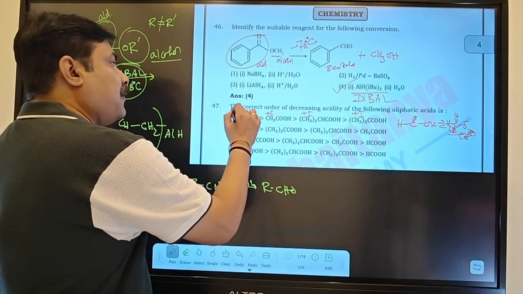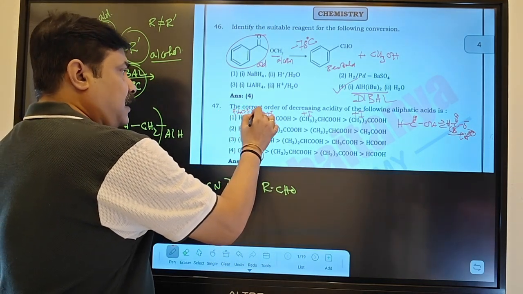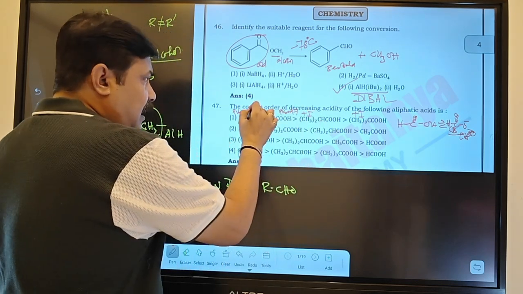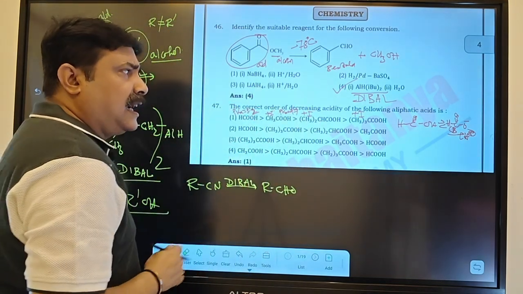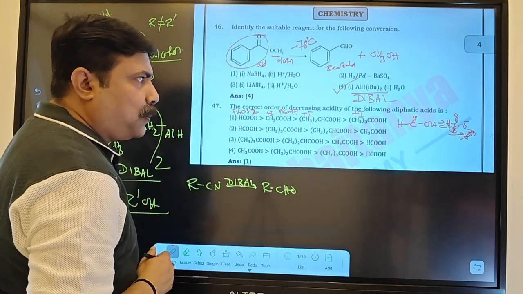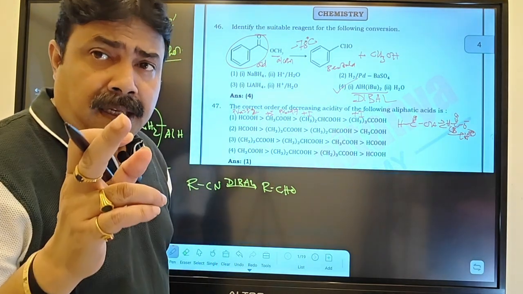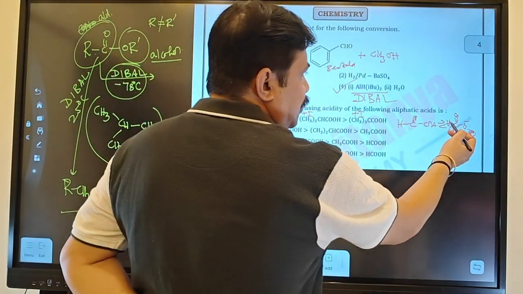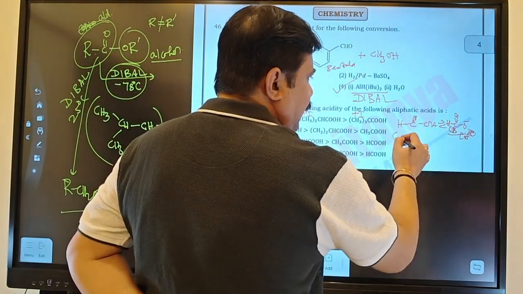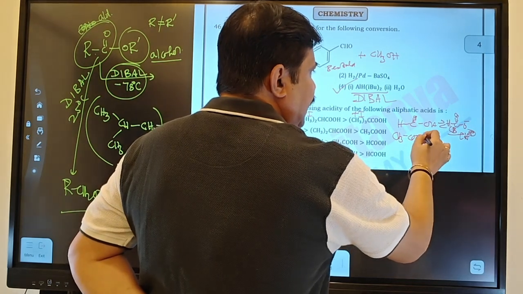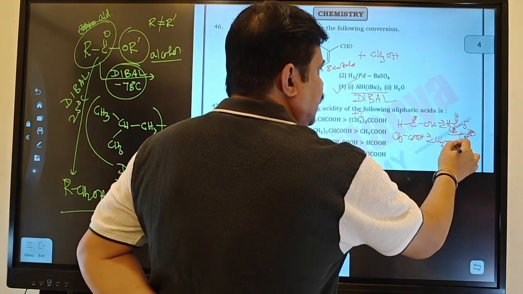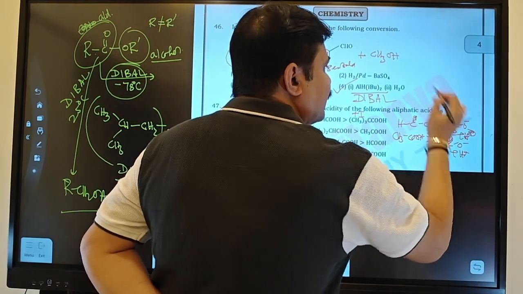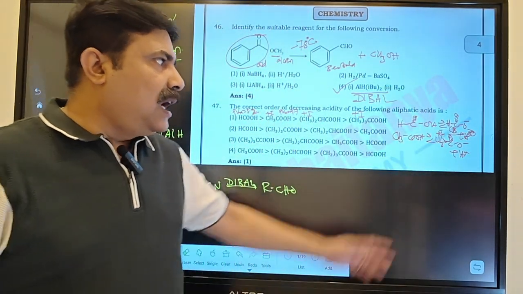The pK value for formic acid is around 3.2 to 3.7, and the acetic acid pK value is 4.7. Now, lower is the pK, higher is the acidity. Here the conjugate base is not destabilized by any electron releasing effect. But if you look at acetic acid, this will be CH3COO minus plus H plus. This CH3 will give you the plus I effect. That's why the conjugate base will be what?